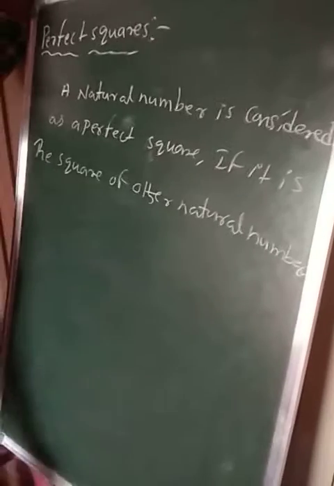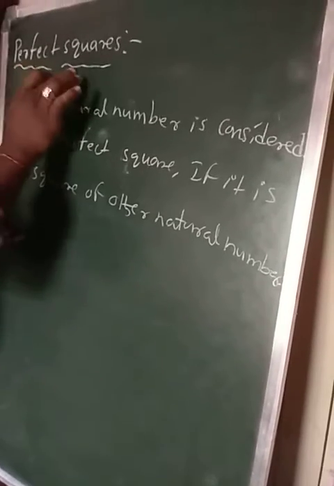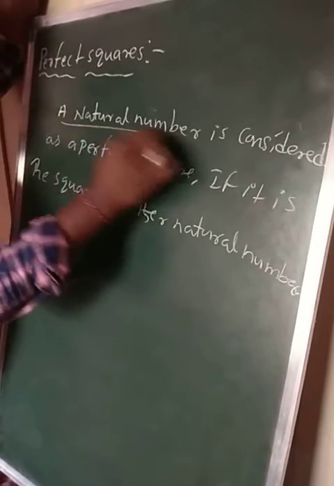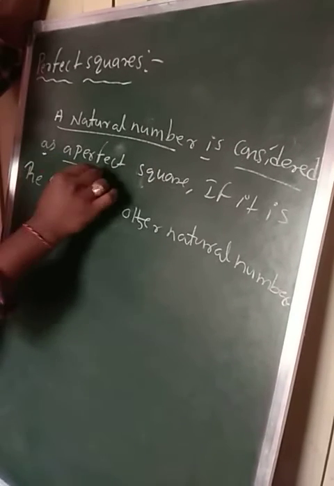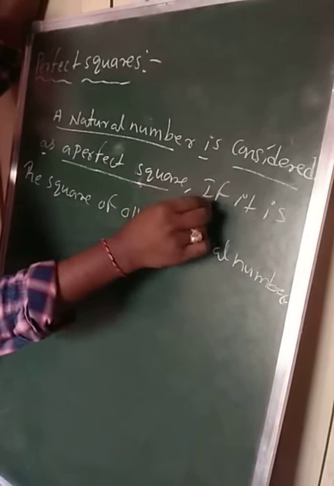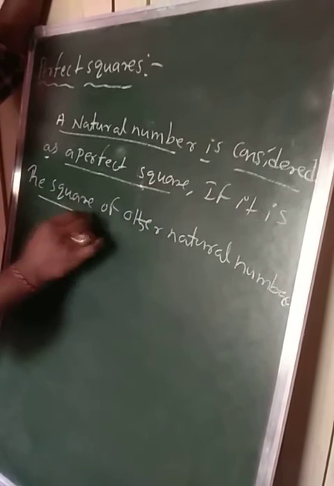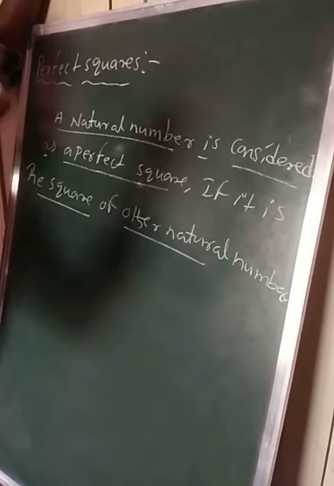Is it clear, students? What is the perfect square statement? A natural number is considered as a perfect square if it is the square of another natural number.